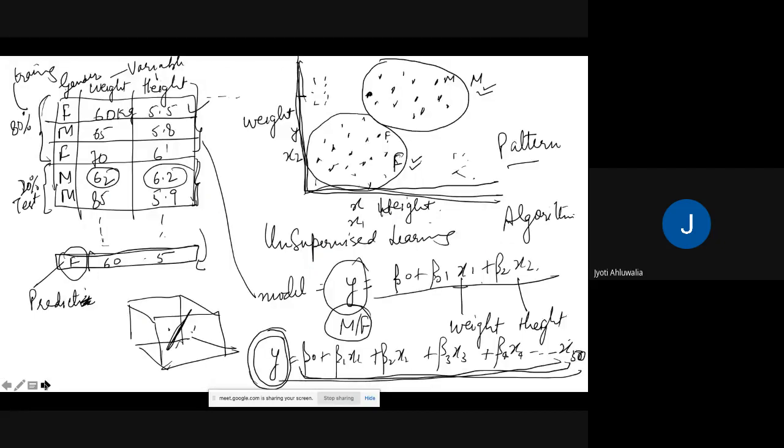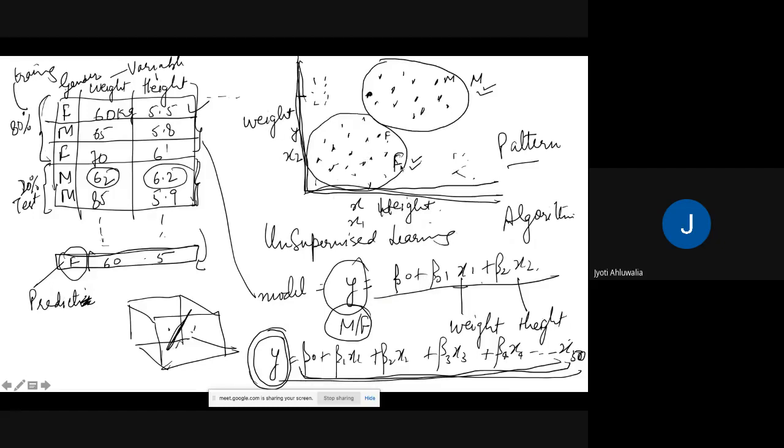Unsupervised learning is used a lot for clustering. For example, you have a customer base, right? You have a lot of customers and you want to find out, is there any segmentation in my customers? Then you give it to an unsupervised model and it is able to segment them under different customer segments. For example, here we have the data set of height and weight.